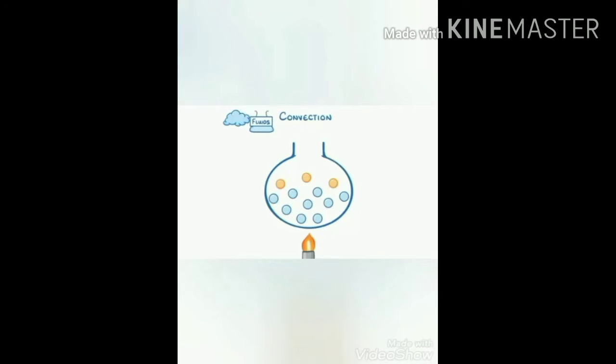Whilst this is happening though, the hot particles would lose their energy and cool down, and the cool particles now at the bottom would heat up. Because of this, the cycle would keep on repeating for as long as the fluid was being heated, and we call this cycle a convection current. We actually see these convection currents all over the place, from oceans to inside buildings, where radiators warm the nearby air and set off the cycle.